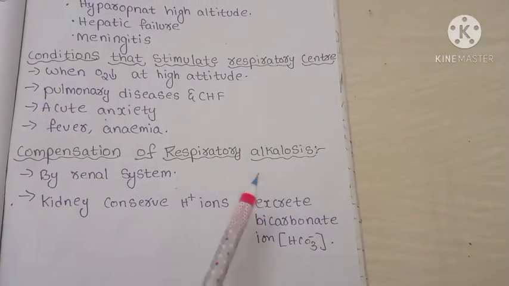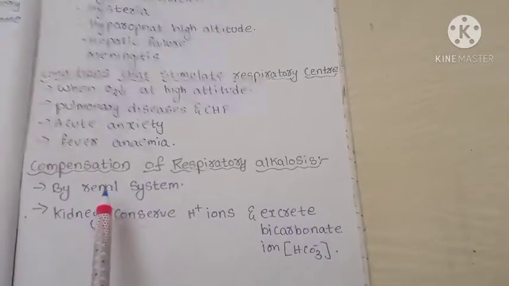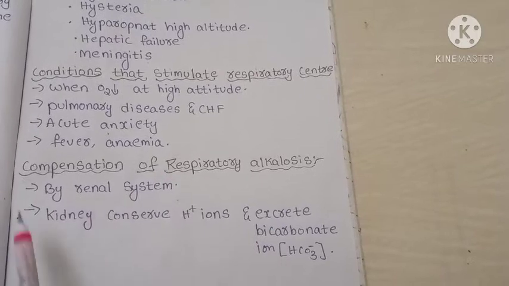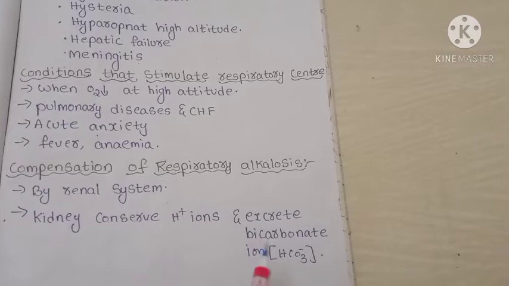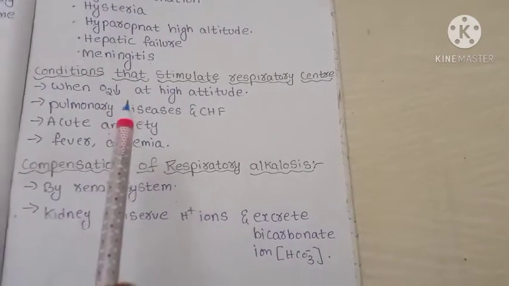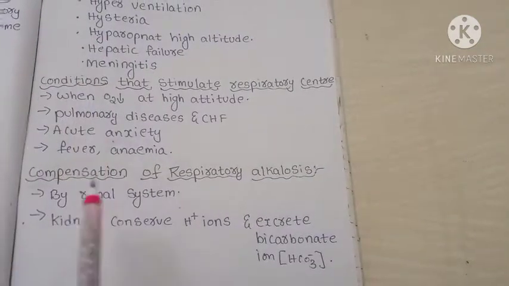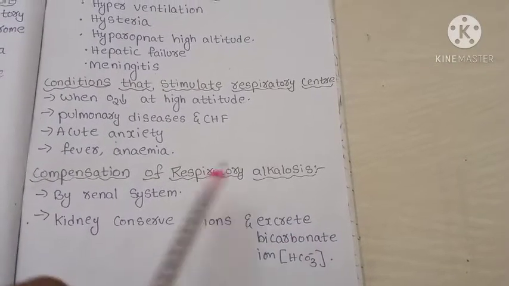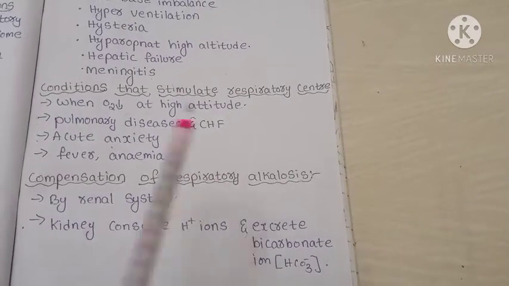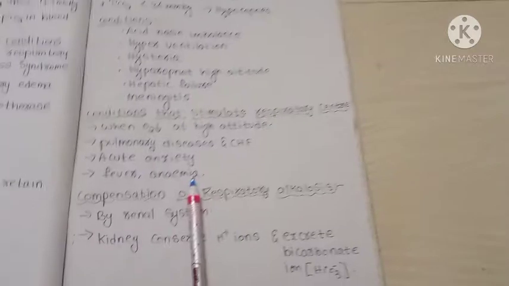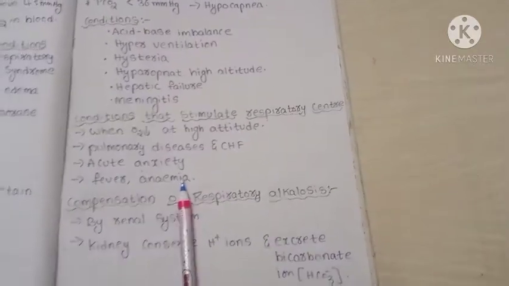Next, compensation for respiratory alkalosis by the renal system. How? The kidney conserves H+ ions and excretes bicarbonate ions, which decreases the respiratory alkalosis. Meaning the kidney will retain more H+ ions and excrete bicarbonate ions. This is the overall picture of respiratory acidosis, metabolic acidosis, metabolic alkalosis, and respiratory alkalosis, and also cell death.